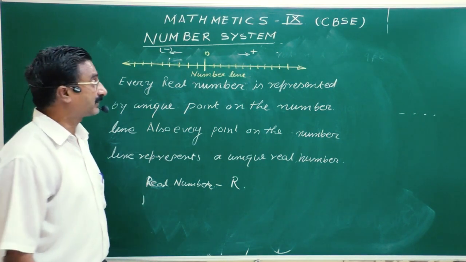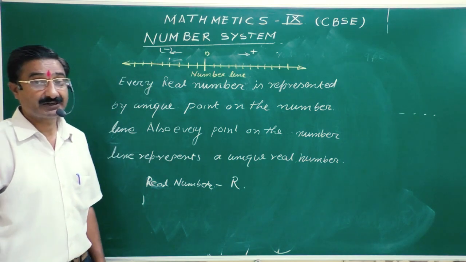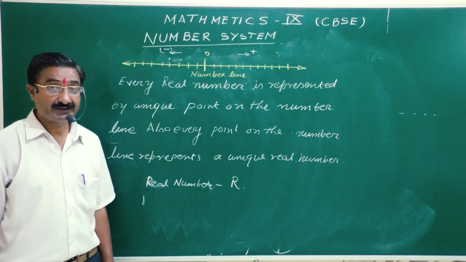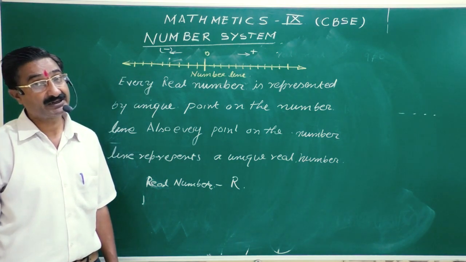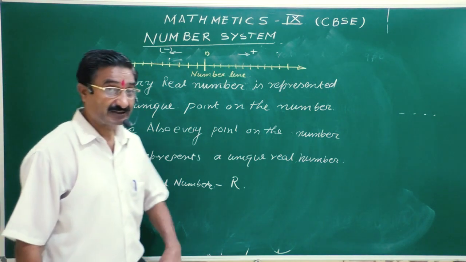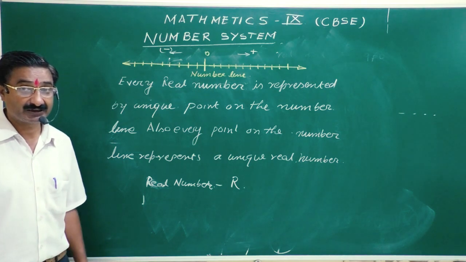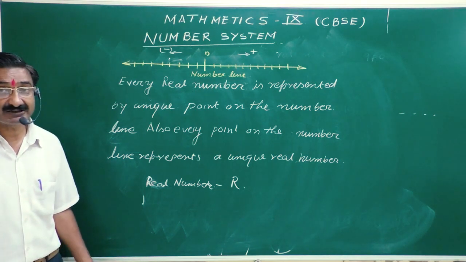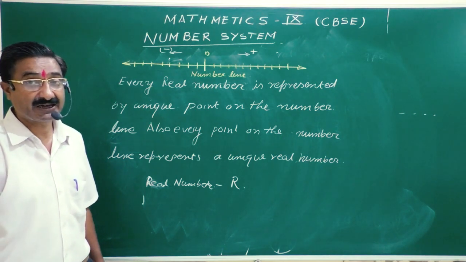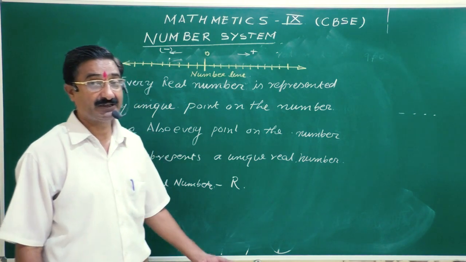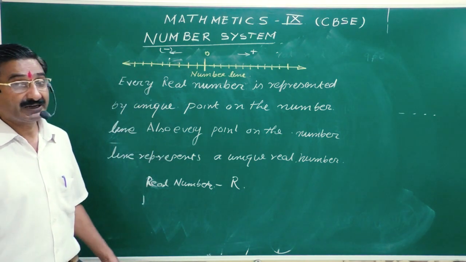We have gone through the first one, that is natural numbers, then whole numbers, then integers, rational numbers, then irrational numbers. The person is collecting all the numbers in the bags. He has kept all these numbers in the bags. Now is any number remaining on the number line, because we are lifting all the numbers into our bag? Now any number,